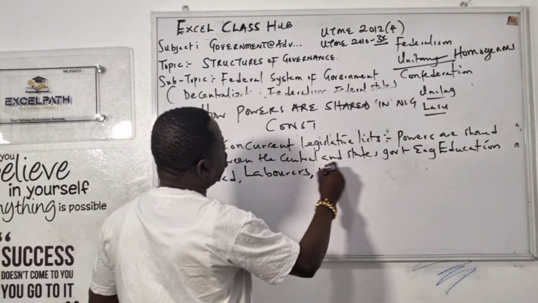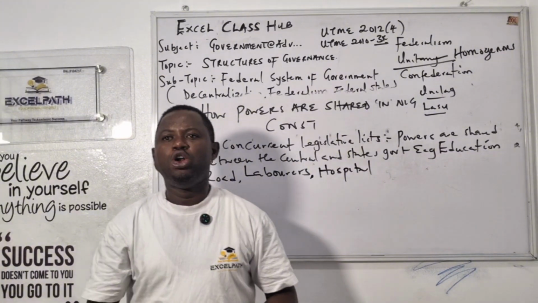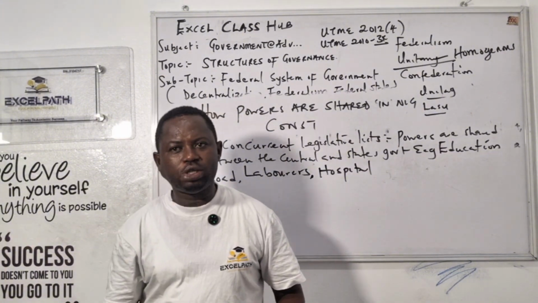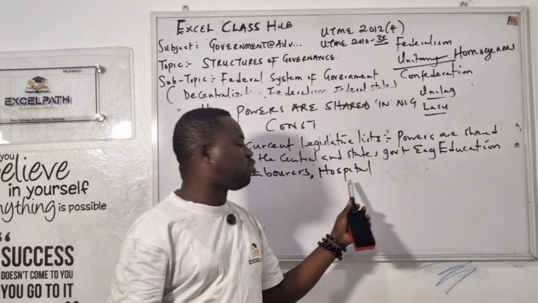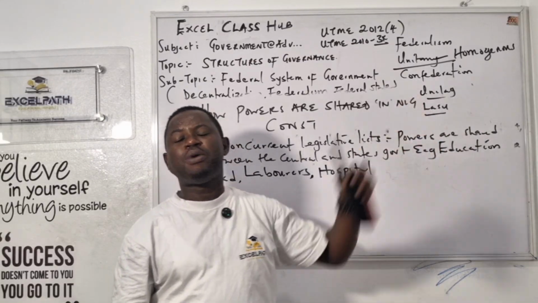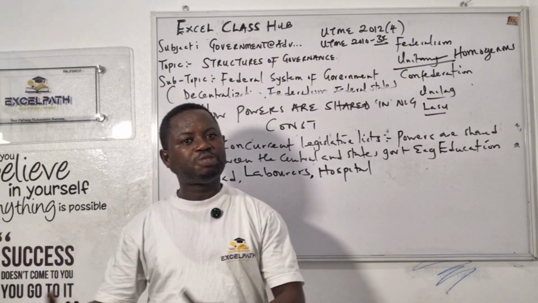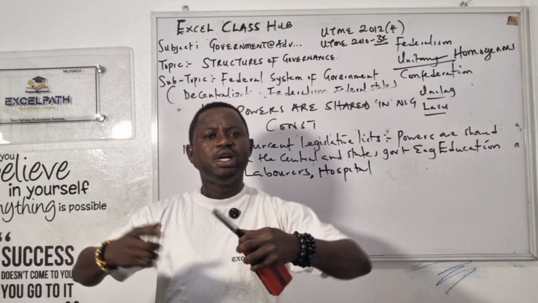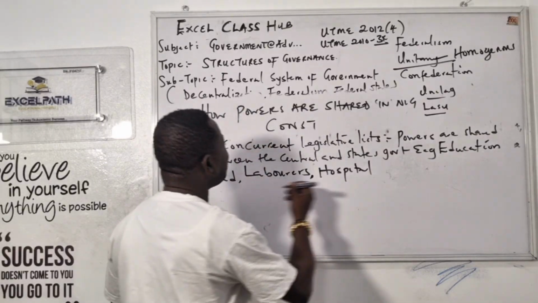Another example is hospitals. For example, LUTH is a federal hospital. If you go to Unilag to study medicine, you are going to LUTH in your 200 level. When you go to LASU to study medicine, you are not going to LUTH, you are going to Ikeja University. The general hospitals in Solo and Gondo are state hospitals. So you can see we have many examples here.